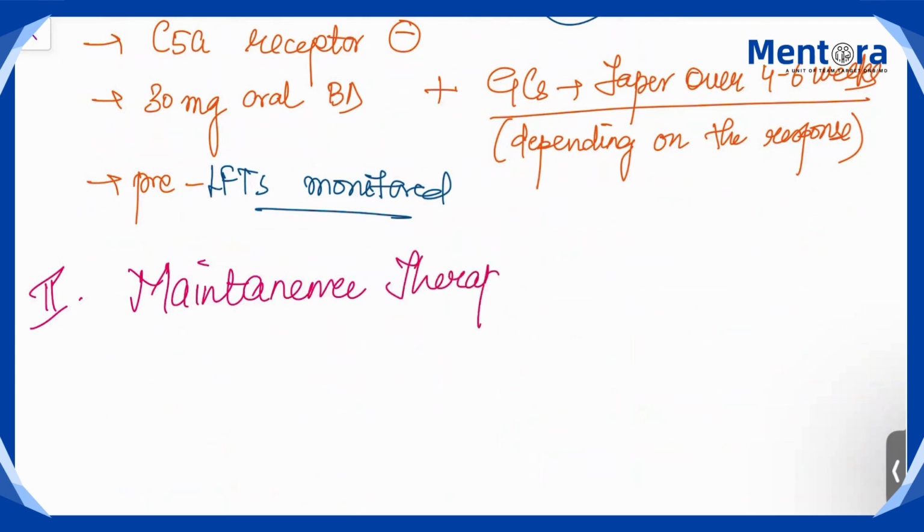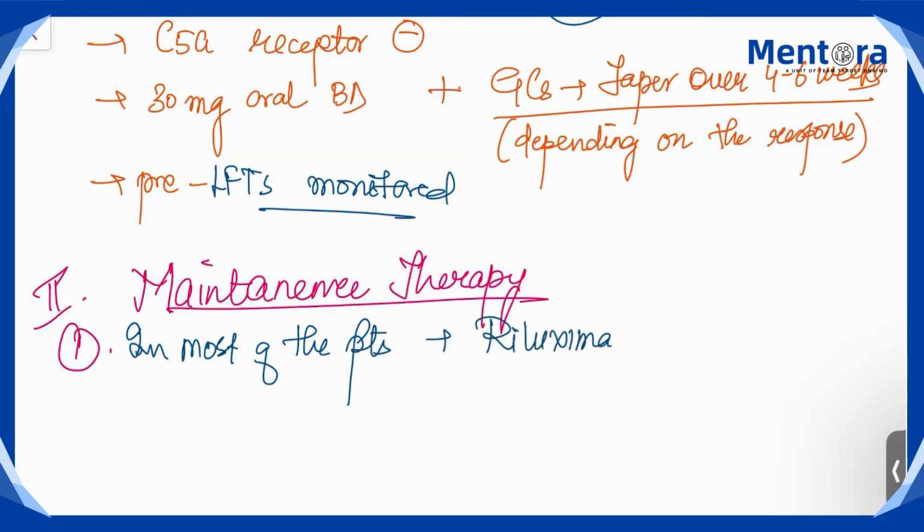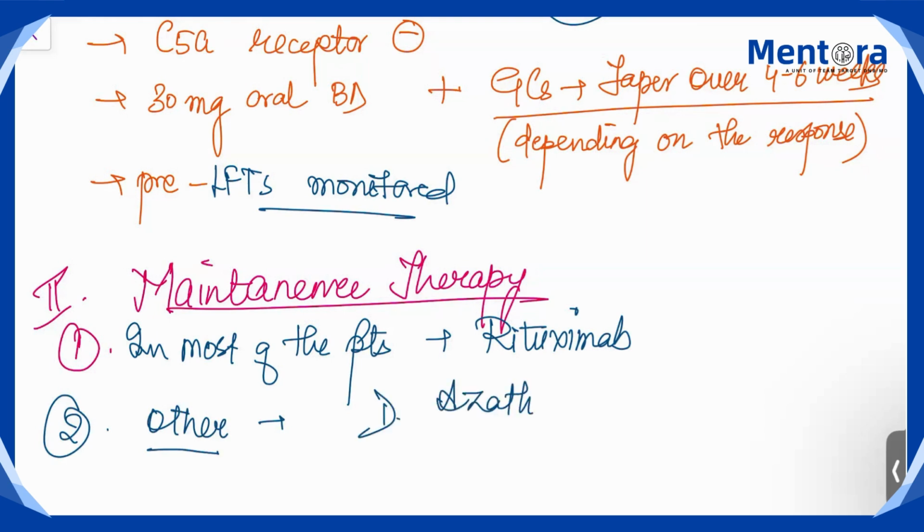For maintenance therapy, in most patients we again prefer rituximab. Other than rituximab, we can also try azathioprine, methotrexate, or you can try MMF.